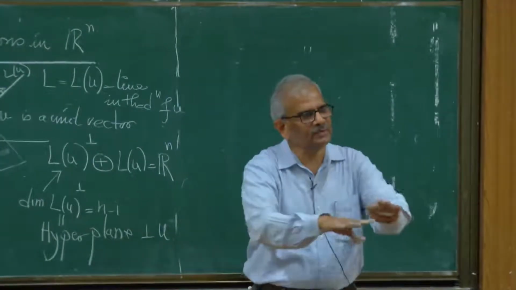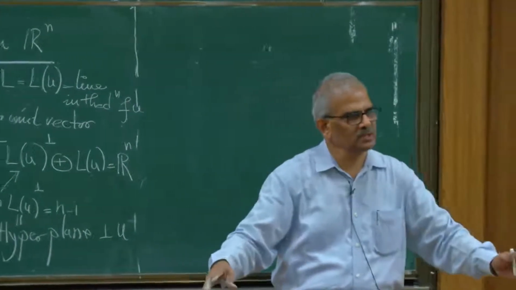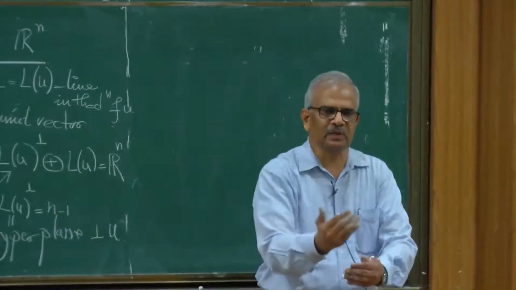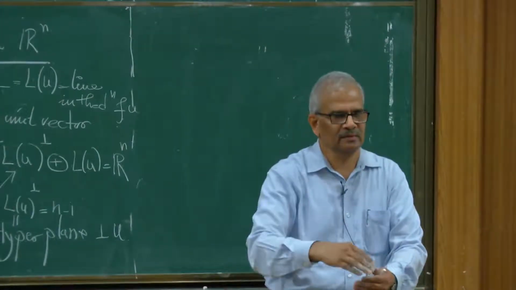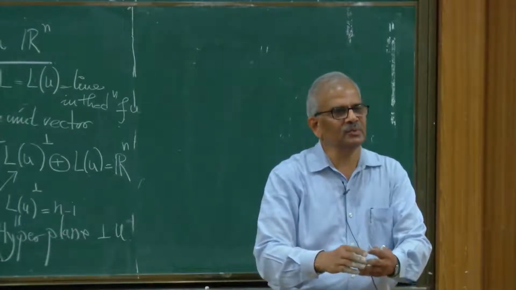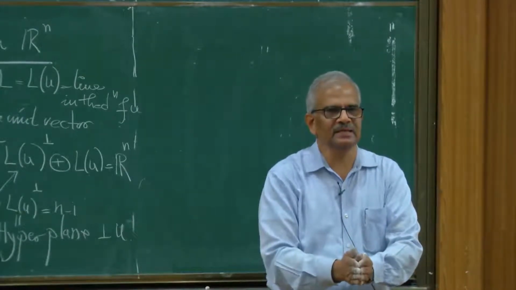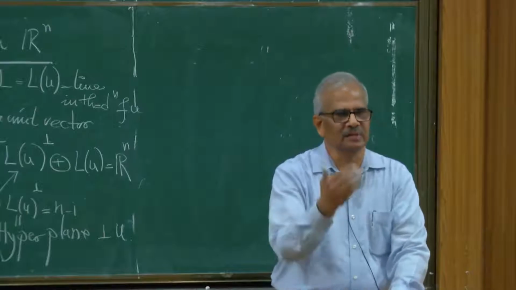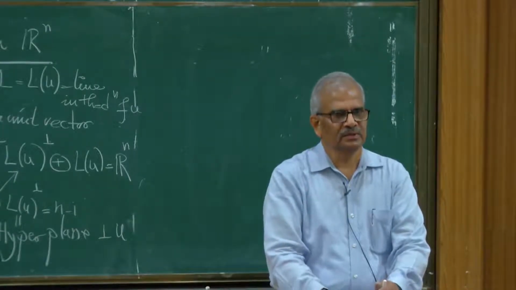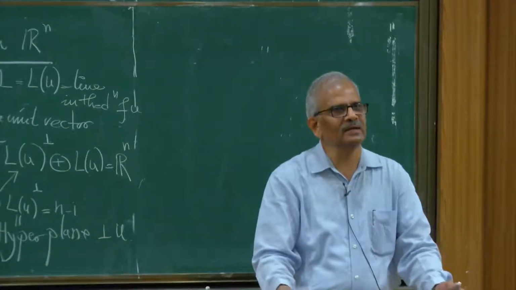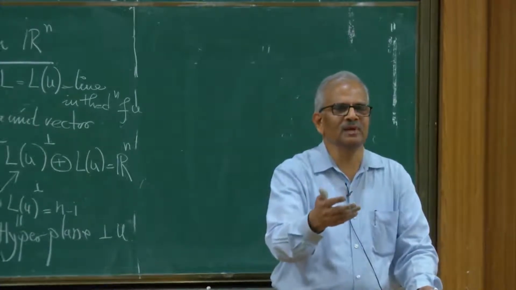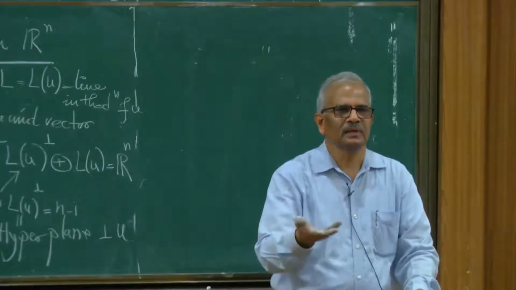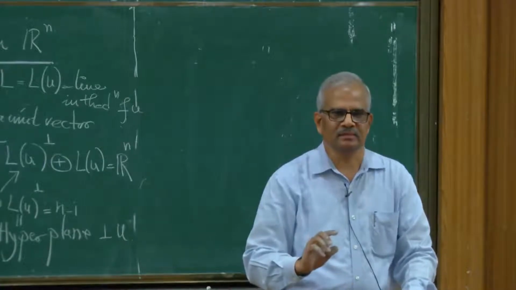We can think of a plane in three-dimensional space passing through origin and a vector which is perpendicular, like the z-axis and the xy plane. The linear transformation which is reflection with respect to this plane simply takes the mirror image of a vector. So if my plane is the xy plane, then the vector xyz will be mapped to which vector? x, y, minus z.